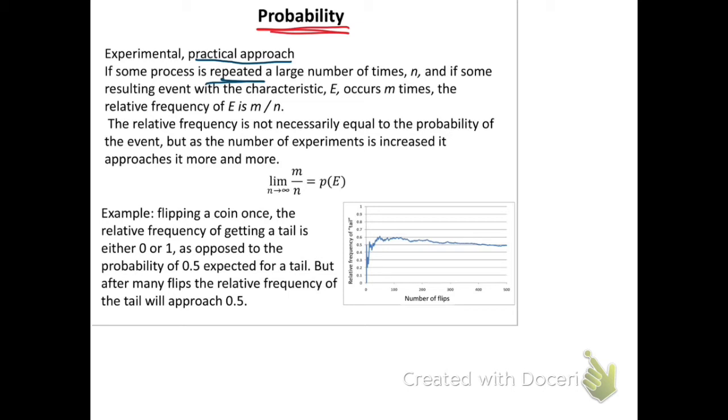If I did it twice, maybe one time will be A and one time B, so A will be 50% and B will be 50%. If I did it 3 times, maybe 1 A and 2 B's, so A will be 33% and B will be 67%. If I did it 5 times and found 2 A's and 3 B's, A will be 40%. So if I repeat the experiment more and more, I'll get more accurate results.